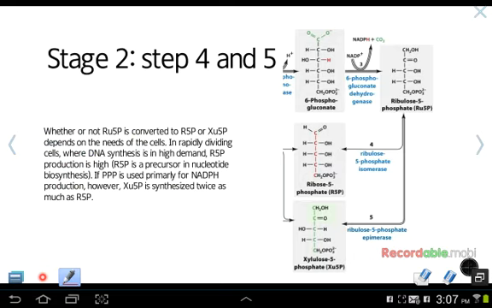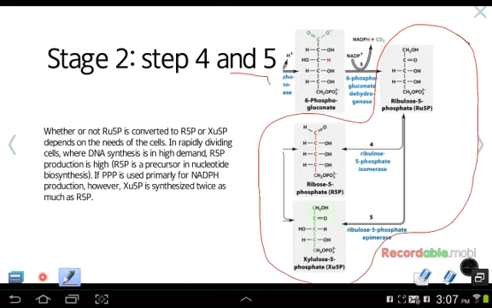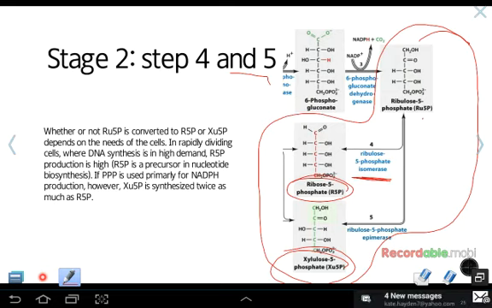Stage 2, which is steps 4 and 5, is that step here. All right, so we take ribulose 5-phosphate and we convert it to either ribose 5-phosphate or xylulose 5-phosphate. Both of these isomerase enzymes are present and can be controlled by the cell. In rapidly dividing cells where DNA synthesis is in high demand, R5P production is much higher because R5P is a precursor in nucleotide biosynthesis.